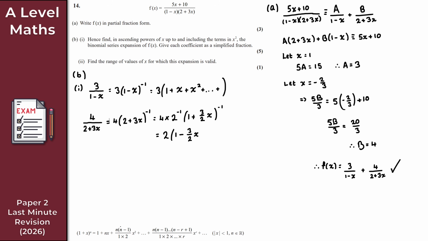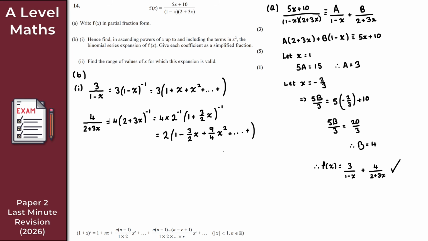I've then got n times n minus 1, so minus 1 times minus 2, which is 2, over 2, so that's 1. Then I've got x squared, so that is 3 over 2 x all squared, which is 9 over 4 x squared. I think that looks a little bit neater. Again, this does just carry on, but we don't really care, but just to show it anyway.